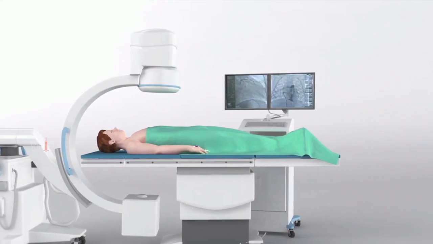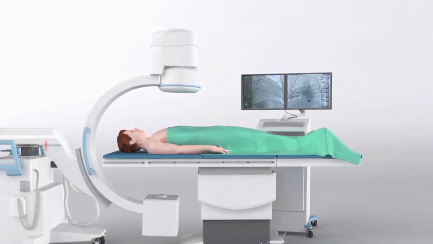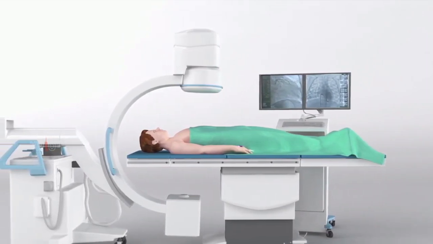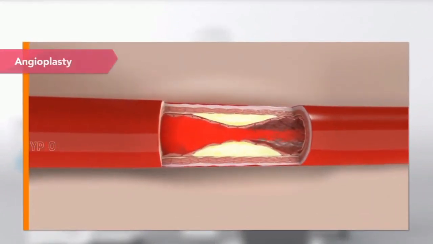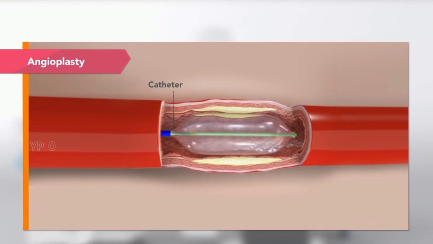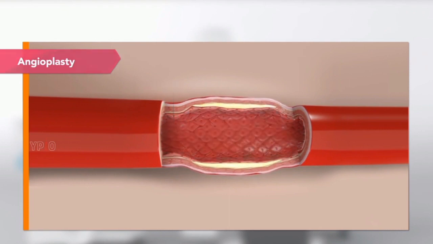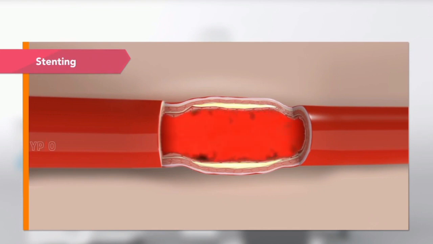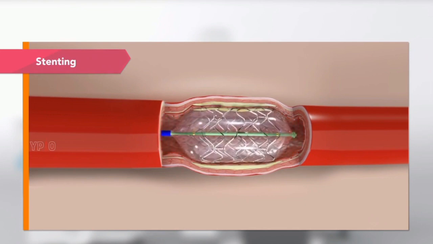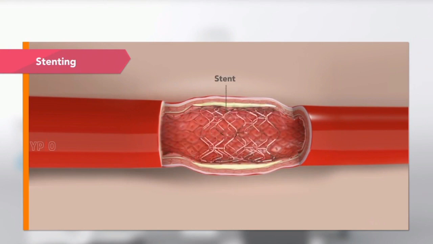Angioplasty and stenting is a minimally invasive procedure to treat narrowed or blocked arteries or veins. Angioplasty is a procedure in which a catheter with a balloon is used to open up narrowed or blocked blood vessels in order to restore proper blood flow. Stenting is a procedure that is performed after angioplasty, where a small metal device called a stent is used to maintain the patency of the blood vessel and prevent it from future narrowing.